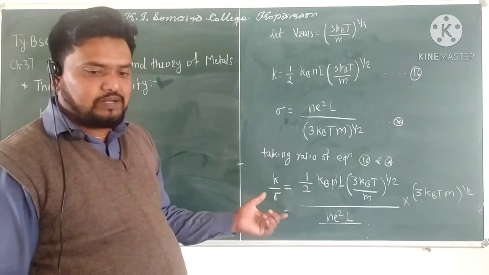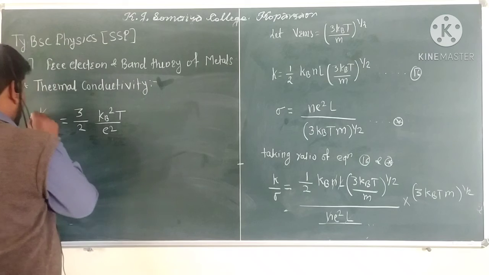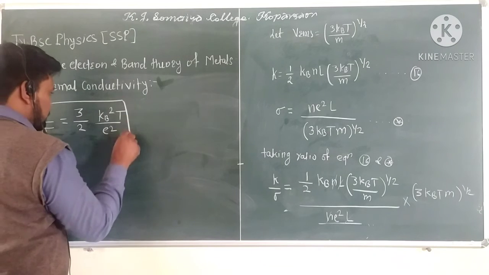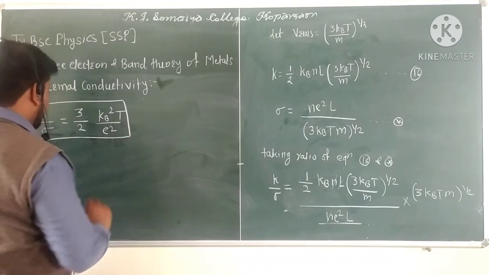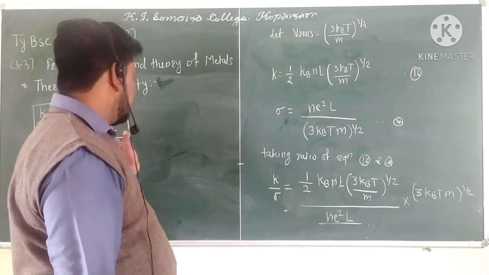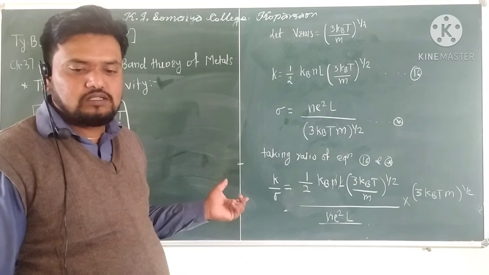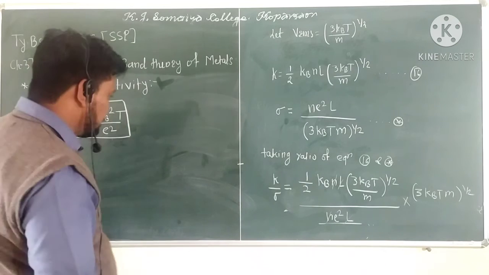The remaining factor is e square in the denominator. So K by sigma = 3/2 kB square T divided by e square, and this equation is called the Wiedemann-Franz law.